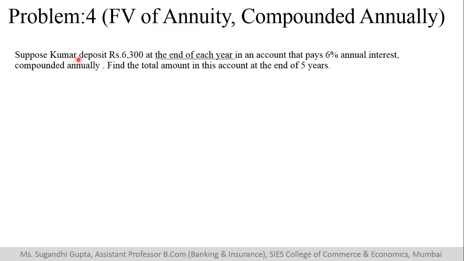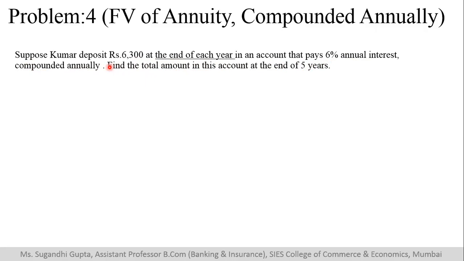Now, suppose Kumar deposits rupees 6,300 at the end of each year in an account that pays 6% per annum, compounded annually. Find out total amount in his account at the end of 5 years. He is depositing 6,300 at the end of each year, and he will be doing this for the next 5 years, and we want to know after maturity what will be the value that is accumulated in his account.